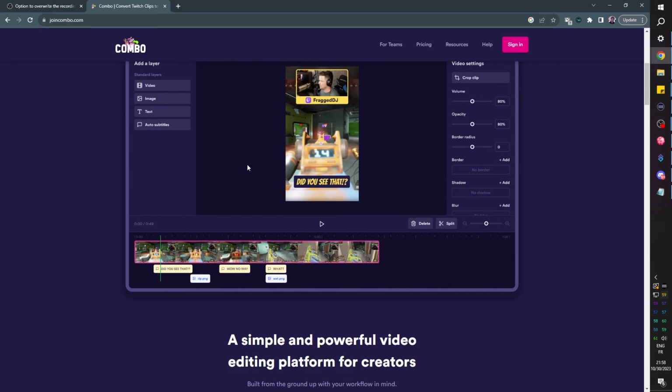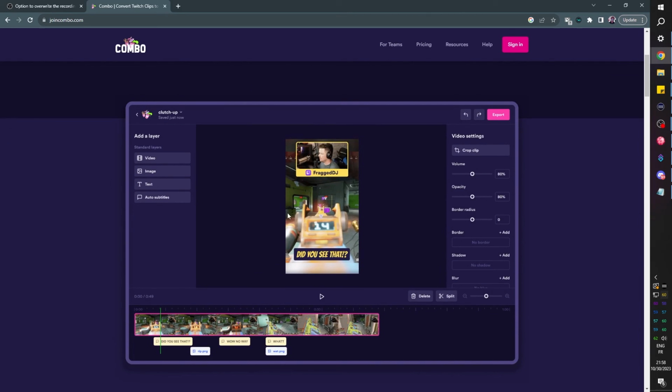So you set up a template, you tell it, hey, my camera is usually here, my gameplay is usually here. And while you're streaming and your chat is taking clips, or maybe you have a shortcut on your Stream Deck where you press it and it takes a clip, you know that at the end of the stream, you will already have your TikTok ready, basically. You can put videos, images, your logo, text, and have automatic subtitles and all of that stuff. And if it created it wrong, because of course you never know, you can still go in and edit it. It's going to add it to your library.